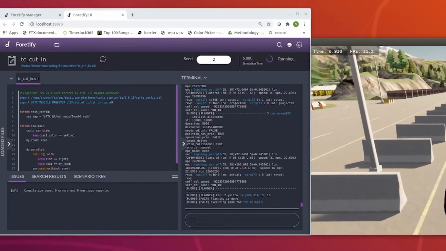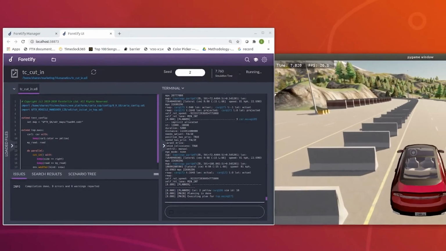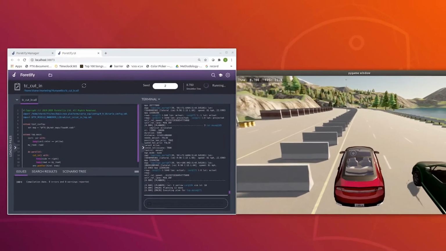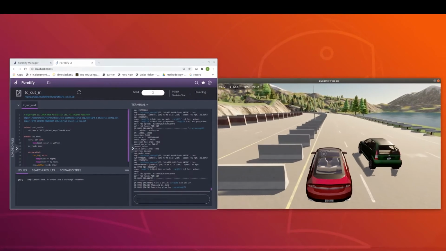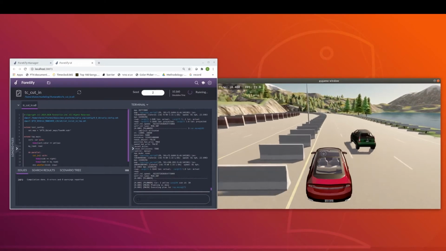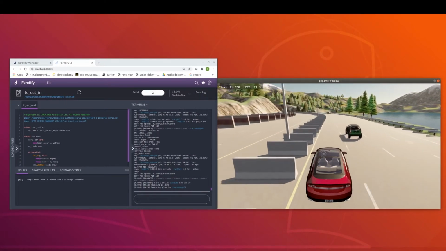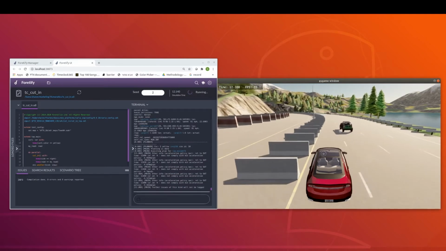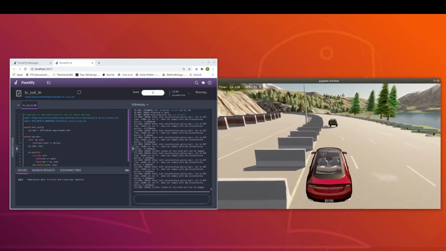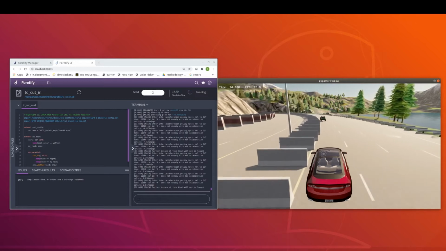So how do you do proper scenario management and analysis? For that, Foretellix has developed Foretify, a powerful testing tool and agnostic platform that can connect to any simulator, HIL, test driving log, and proving ground robot. Generate and analyze the scenarios needed to ensure safety and productivity of your ADAS and AD.